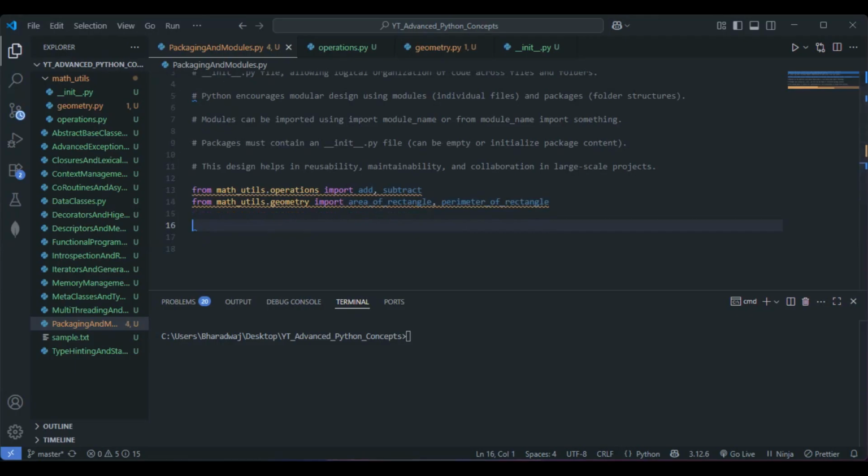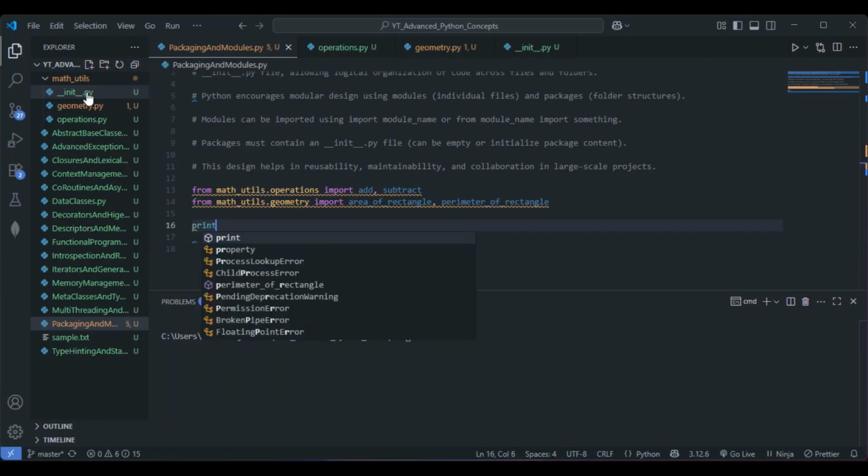This one, we are not making use of init.py. Suppose the init.py file is not created, right? So we can go in this way.